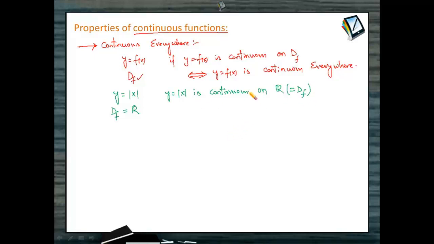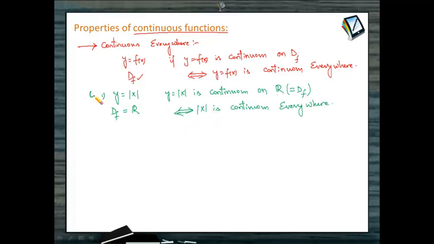So when the function is continuous on R, which is the same as the complete domain of the function, then shall we say mod x is a function which is continuous everywhere? Yes, because it is defined at entire real numbers, and throughout the defined domain the function exhibits continuous character. That's why we say the function mod x is continuous everywhere.